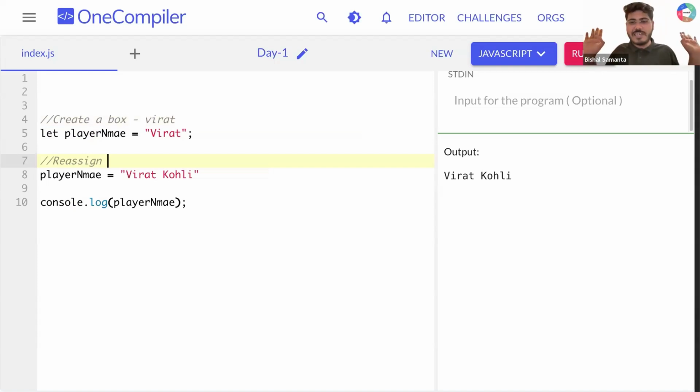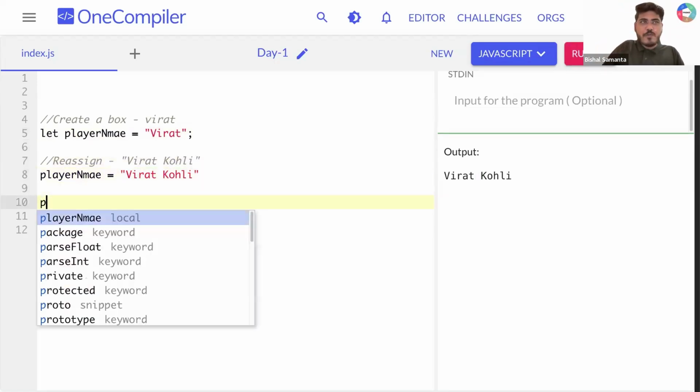And in line number 7, we are reassigning. Can you all type this thing? Reassigning the variable value with a new value. What is our new value? My new value is Virat Kohli, right? So previously we had something in our box. We changed that value with a new value, Virat Kohli. Now after that, if I print it and run this thing, I can see Virat Kohli here.